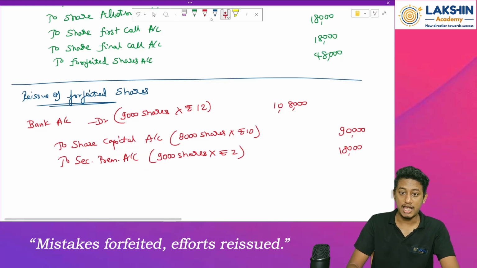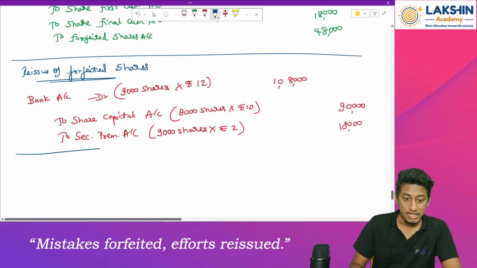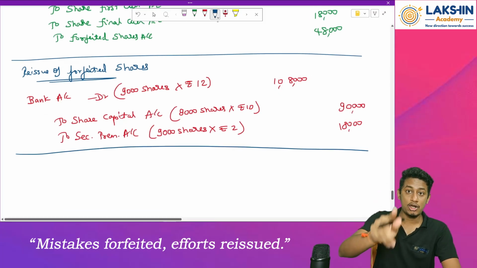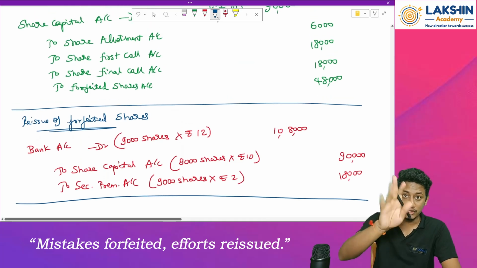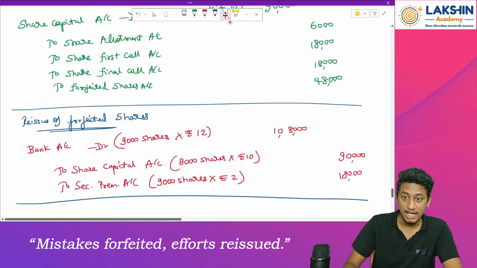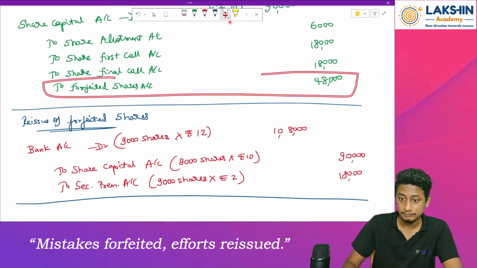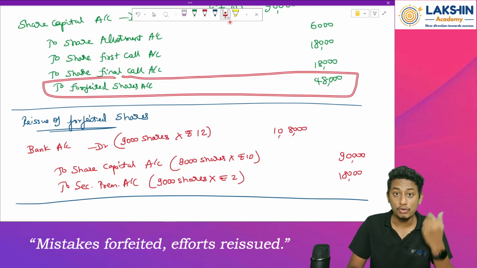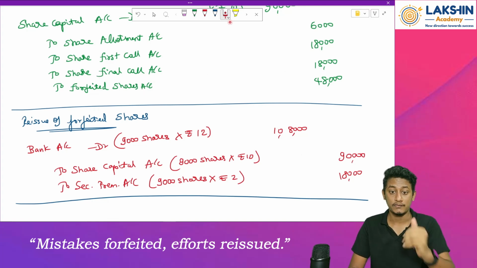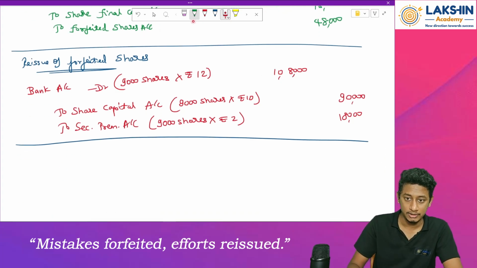Done? Okay. Now, the last entry, capital reserve. How much will you transfer to capital reserve? Is there any loss on reissue? No. We have issued all the shares, yes? But still we have this account opened over here. Now, what to do with this account? Close it off. How to close it off? By debiting it.